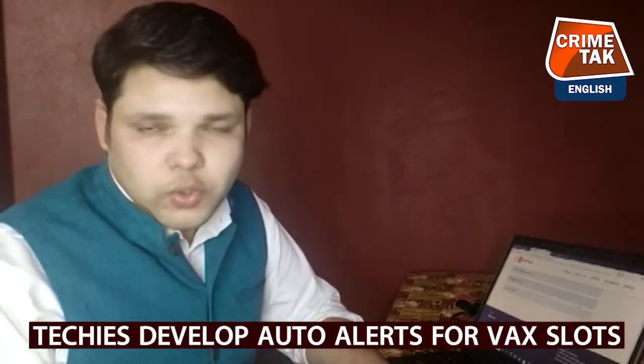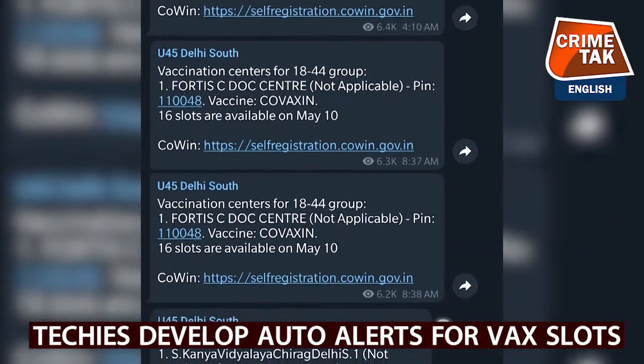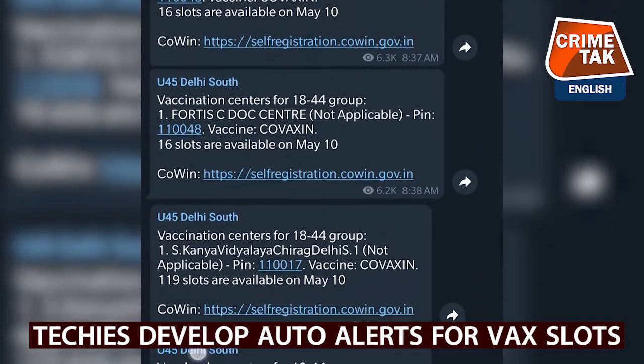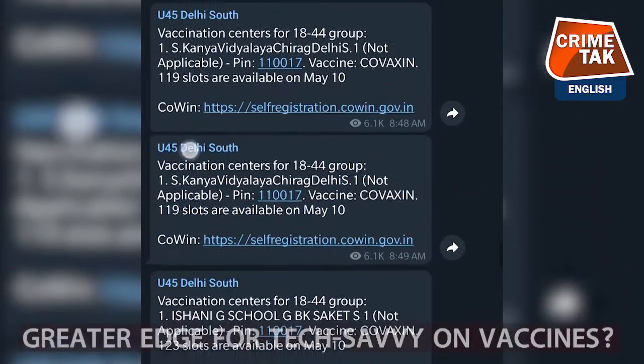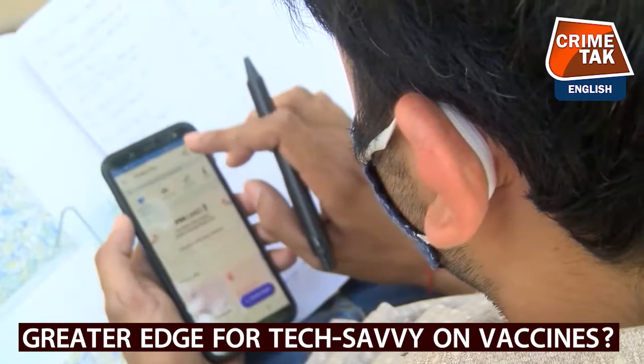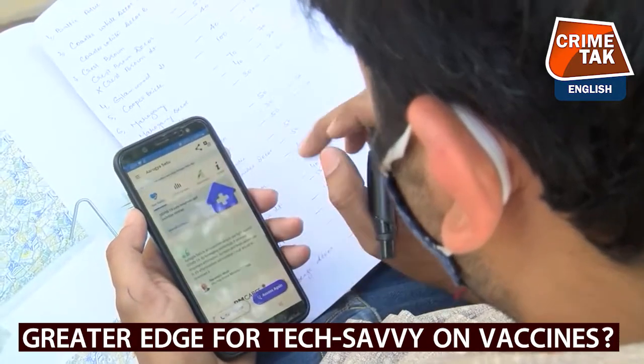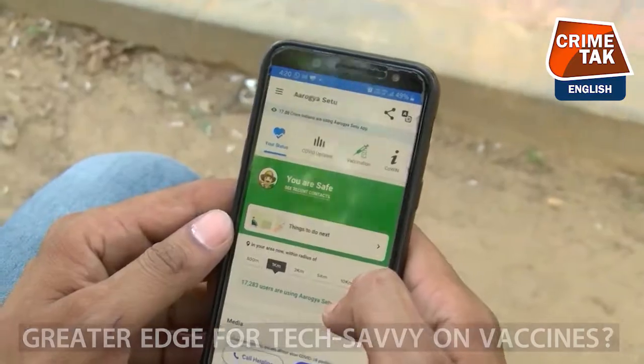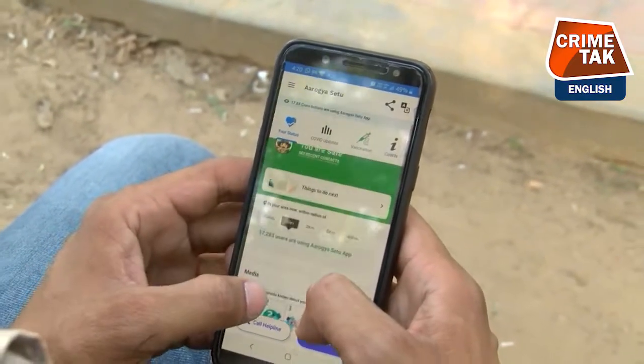The Application Programming Interface, or the API, is a protocol that allows two applications to communicate. APIs are often made public so that third-party developers could come up with solutions that enhance the experience of the main application. But in the case of CoWIN, it is now turning out to be a double-edged sword. Developers are using the API to help people get automated notifications on availability of vaccination slots. With this technology, they don't have to manually log in to look for vacancies, often multiple times a day, in the overcrowded online space.